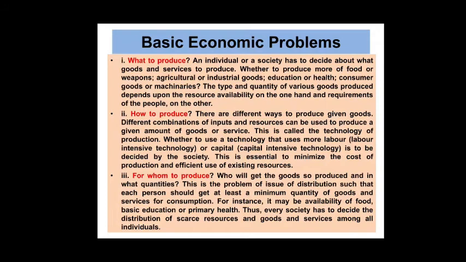So we can question whether to produce more food or weapons. Which is most important, food or weapons? Agricultural or industrial goods? Education or health? Consumer goods or machinery? The type and quality of various goods produced depend upon the availability of resources on the one hand and the requirements of the people on the other hand. What to produce should satisfy the wants of the people. So we are the consumers, first satisfy our wants.